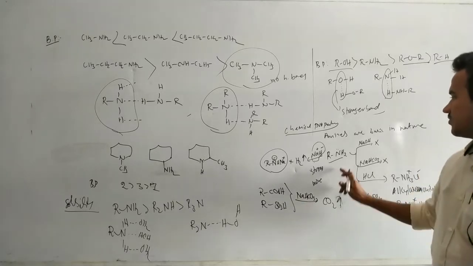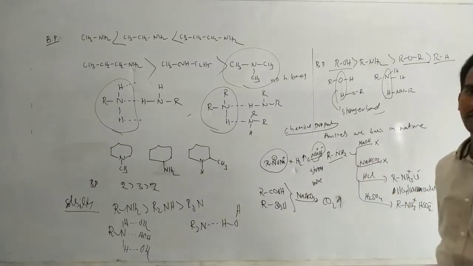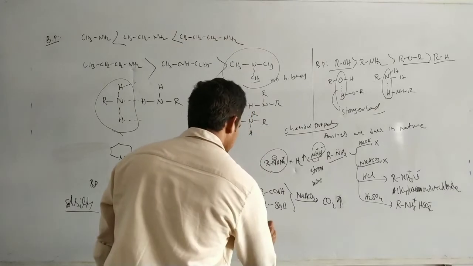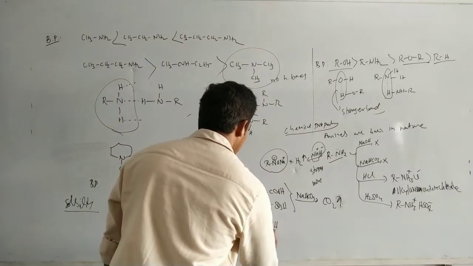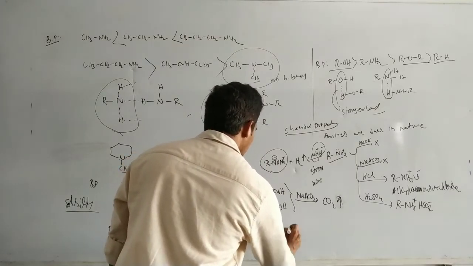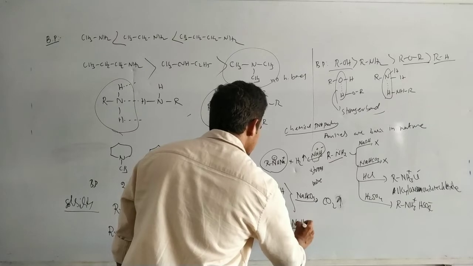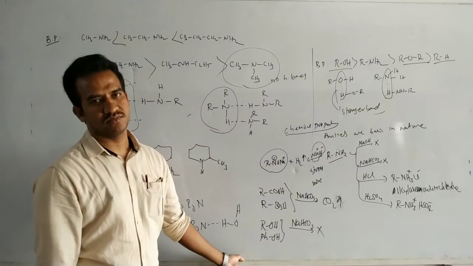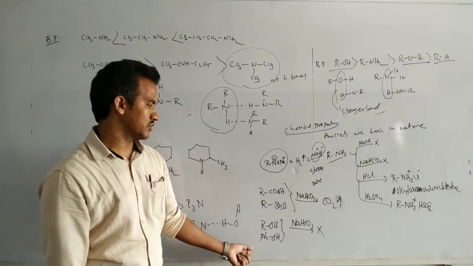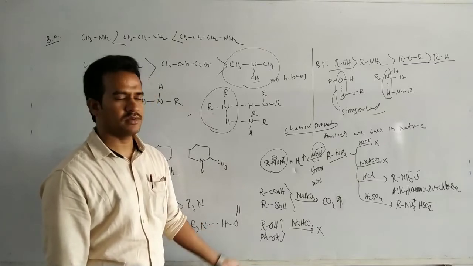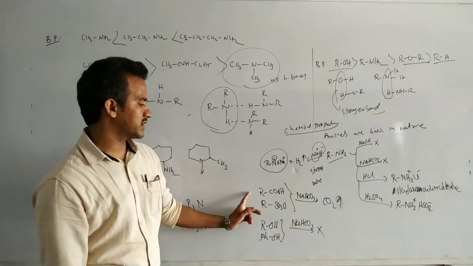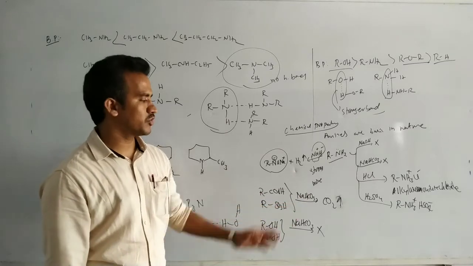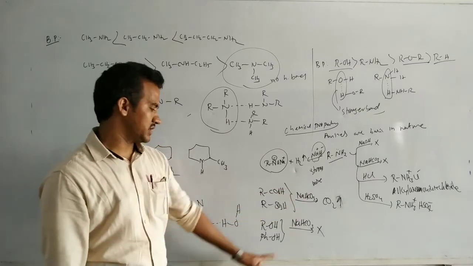But amines cannot decompose sodium bicarbonate. Alcohols and phenols also cannot decompose sodium bicarbonate because they are weaker acids. You might already know this point. Carboxylic acid, sulfonic acid, stronger acids, so sodium bicarbonate is decomposed and produces CO2. Here in this case, no CO2.